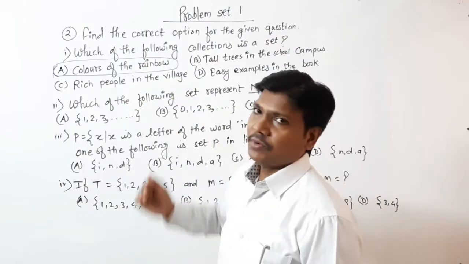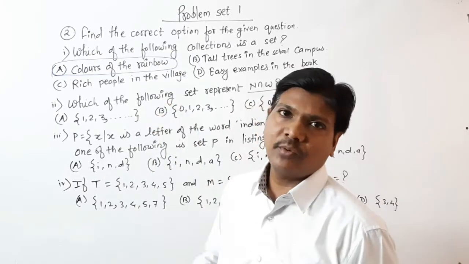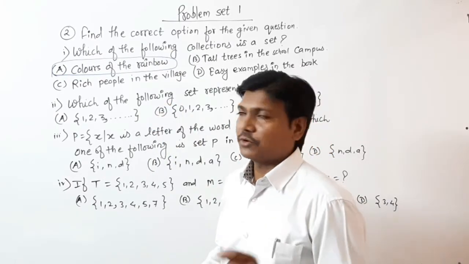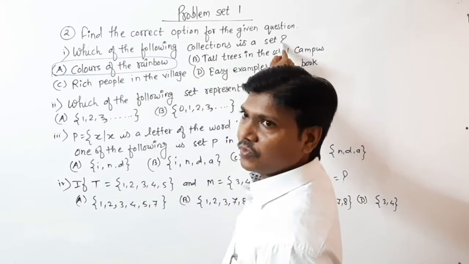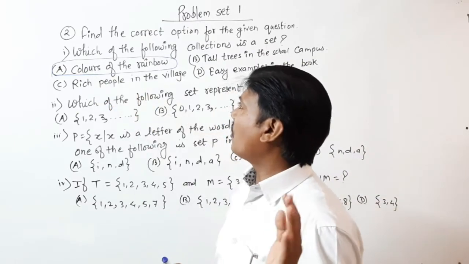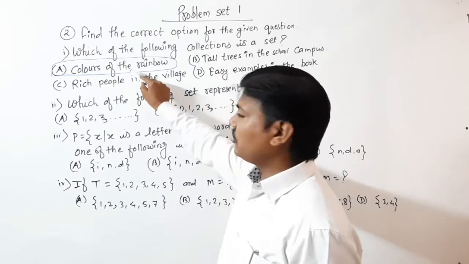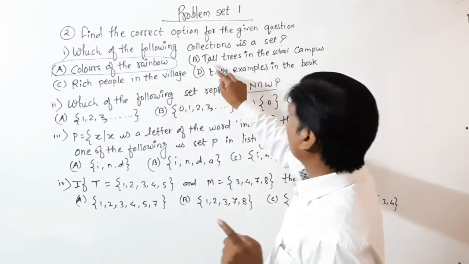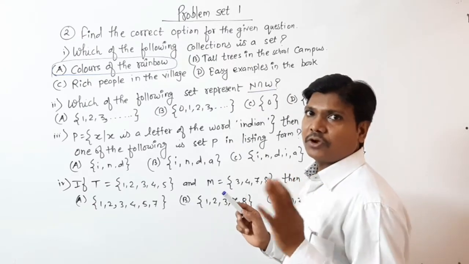See the second exercise, it is also MCQ type, meaning four answers are given and you have to select the correct one. Which of the following collections is a set? Option A is colors of the rainbow. You know colors of the rainbow is well defined. But tall trees in the school campus is not well defined.